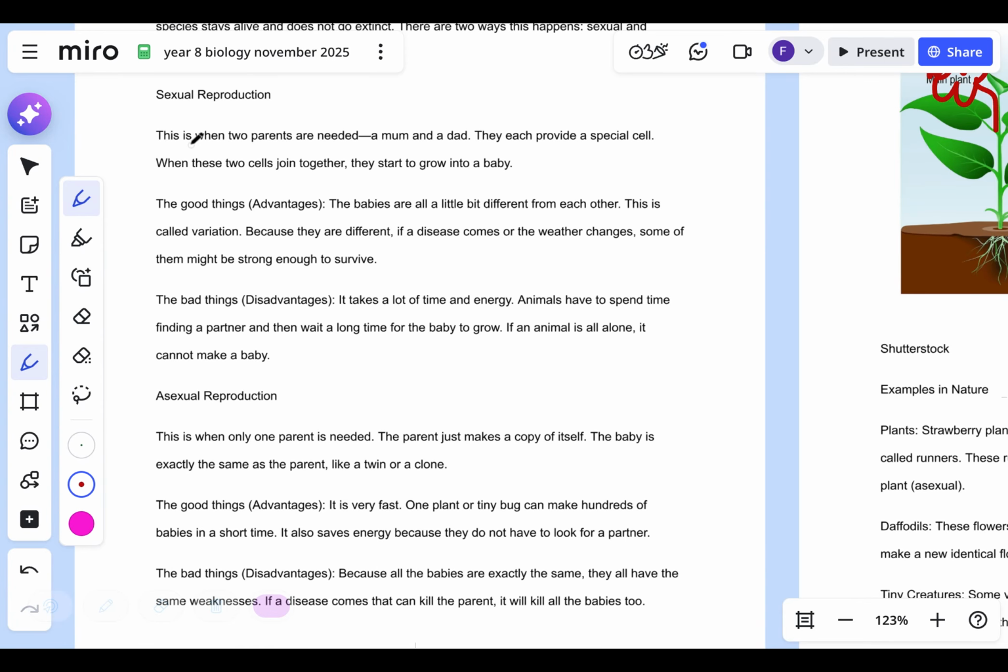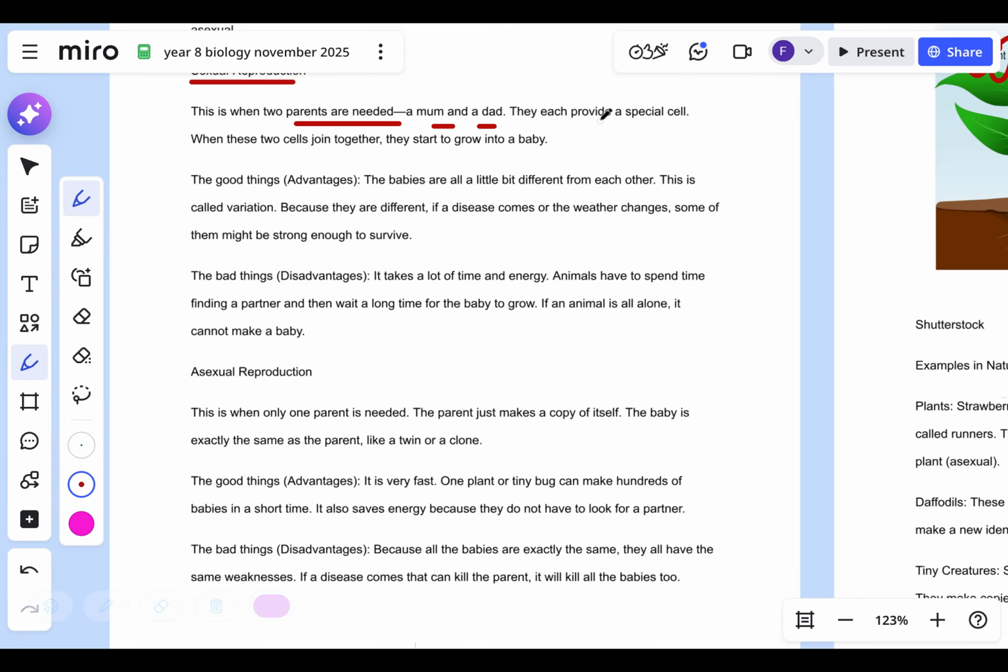All right, so what we had to look at was sexual reproduction and meiosis. But now let's have a look at the advantages and disadvantages. And I like to look at humans, but this is true of animals and plants. For sexual reproduction, you need two parents, mum and dad. Each one provides a special cell. I'm going to put a word in there. They are called gametes. I've used it before, but I just think I'll throw it in.